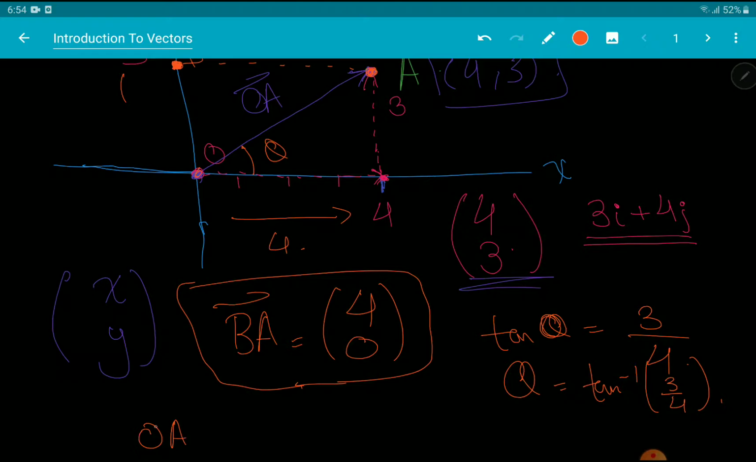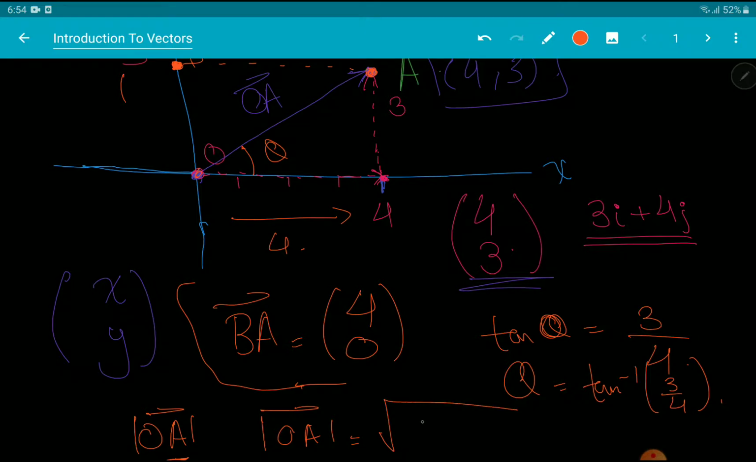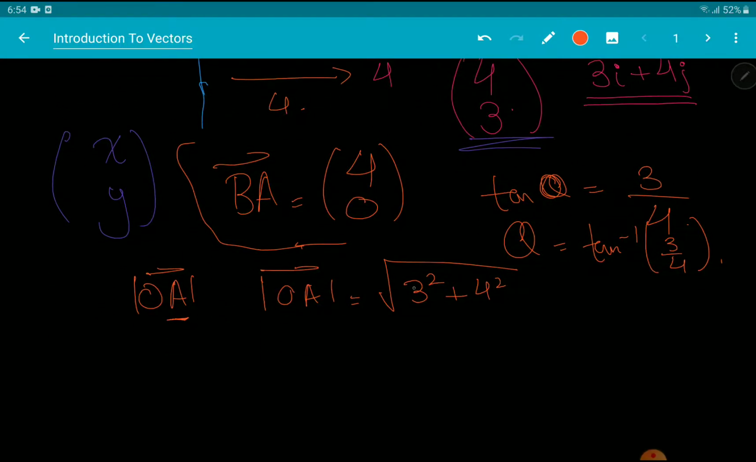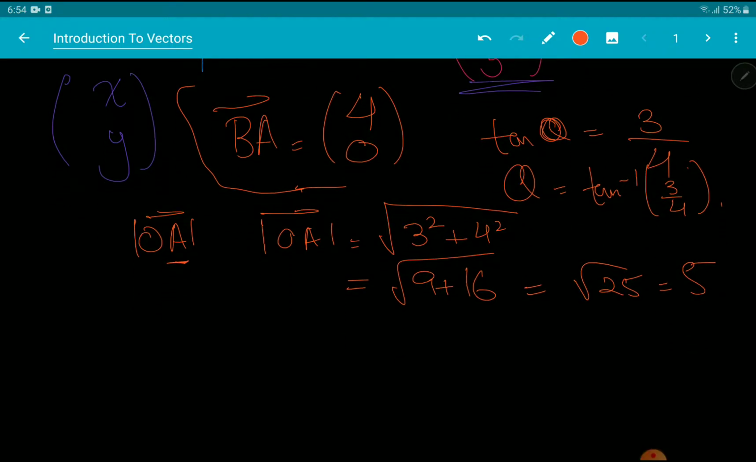So the magnitude of any vector is given by this notation. You basically draw these absolute value signs like this, and it's given by the Pythagorean theorem. So it's going to be the square root of 3 squared plus 4 squared, which is 9 plus 16, that's 25, and the square root is 5. Okay, so now a position vector gives you the magnitude. Now I've been using this word magnitude for a very long time, but without defining it properly.